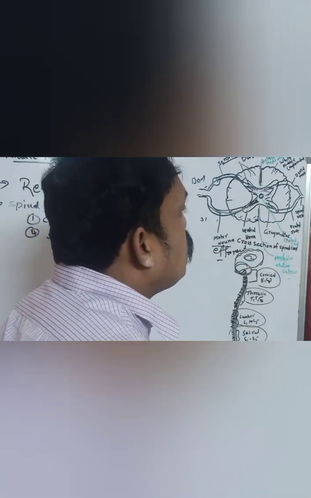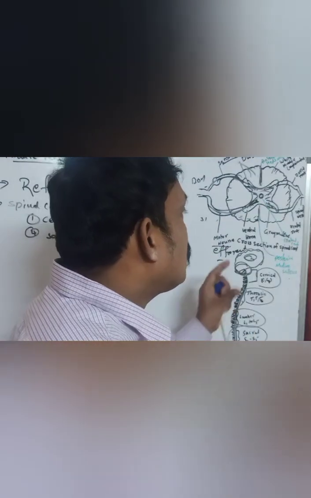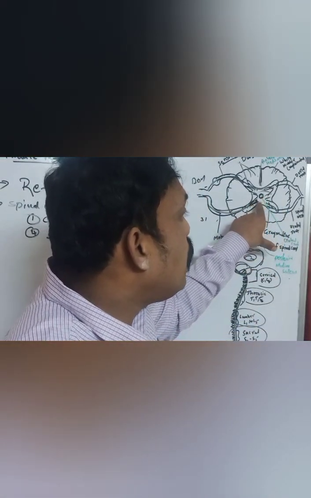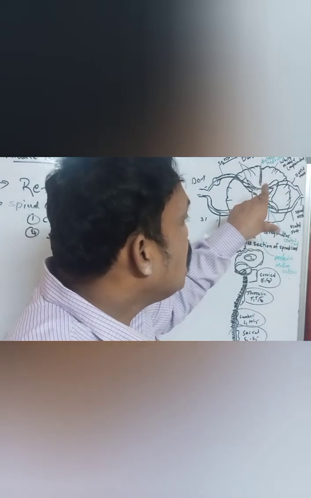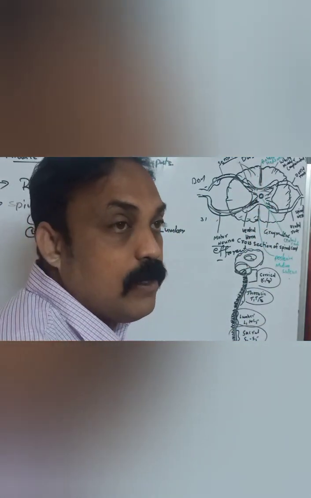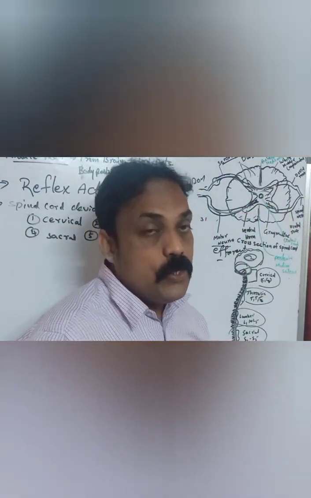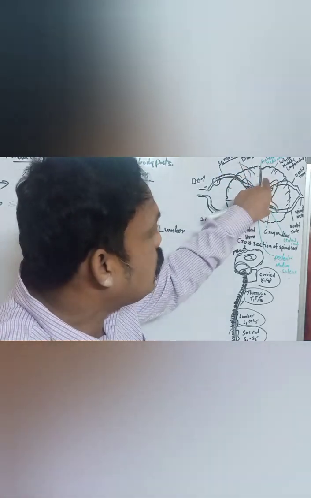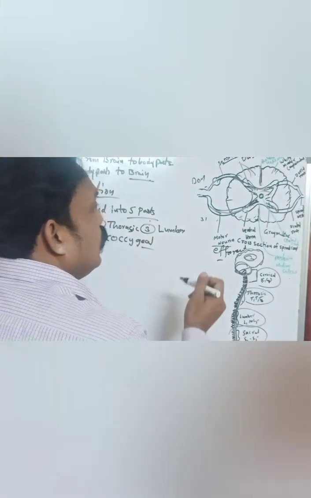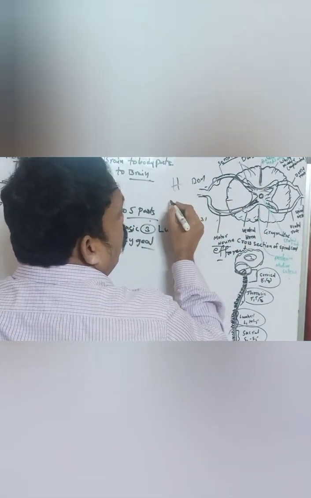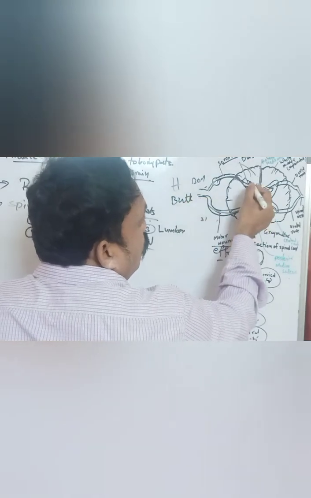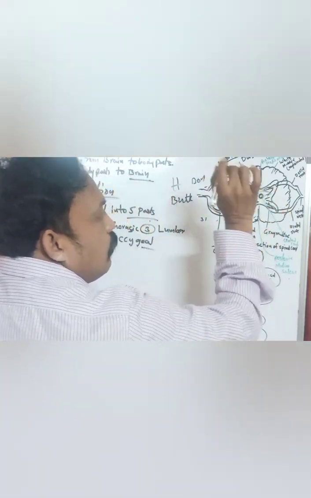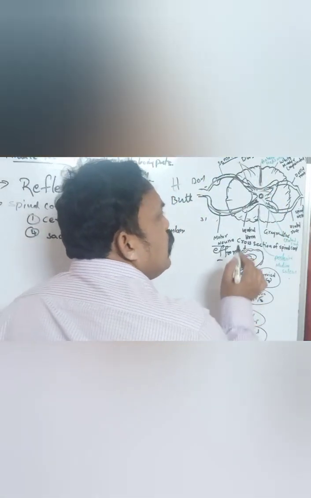If you observe the cross section of the spinal cord, we will observe that the central part is grey in color. Why is it grey? It is made up of cell bodies, dendrites, of non-myelinated neurons. So the central part looks H-shaped, like an H or butterfly-wing-shaped structure visible in the middle of the spinal cord, because of the non-myelinated neurons.